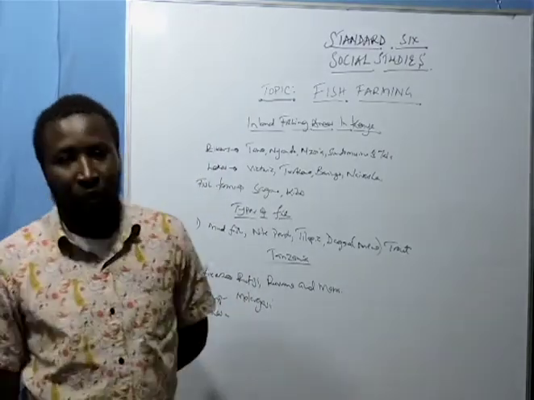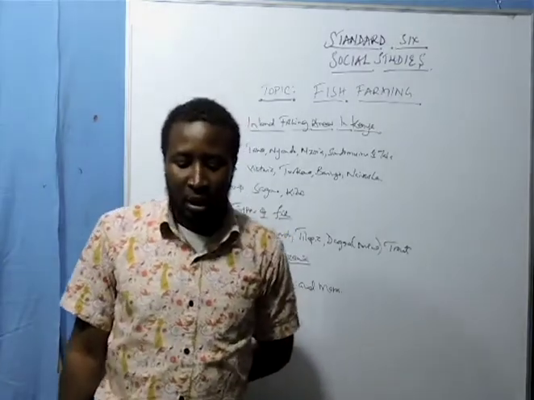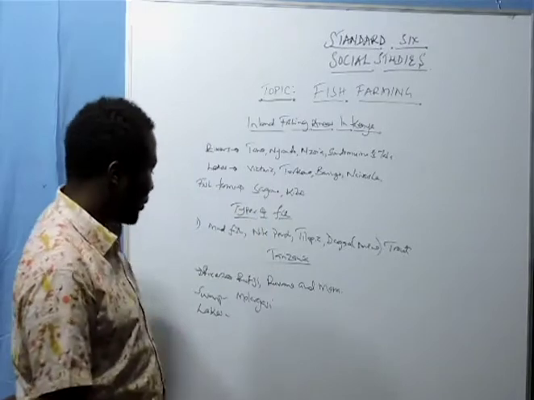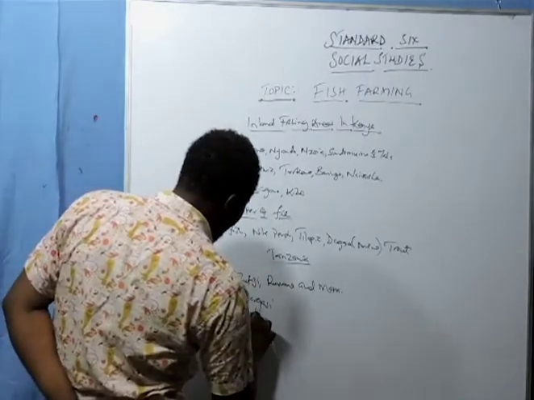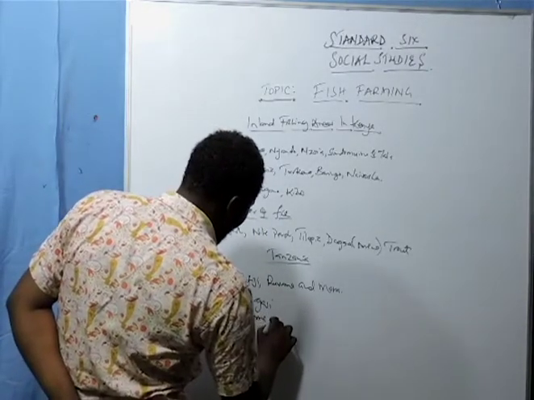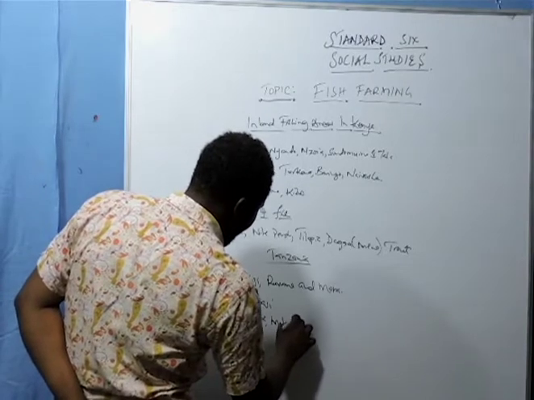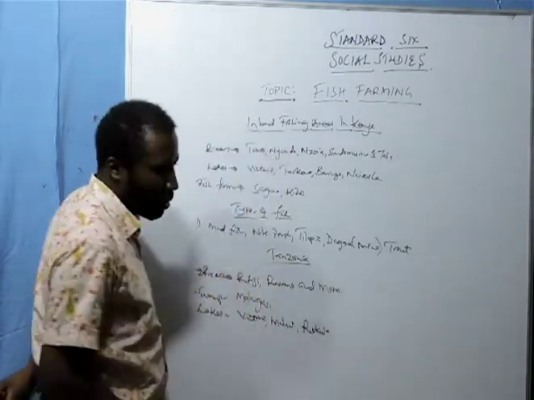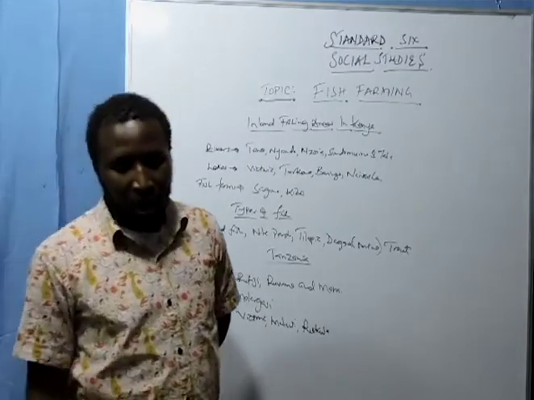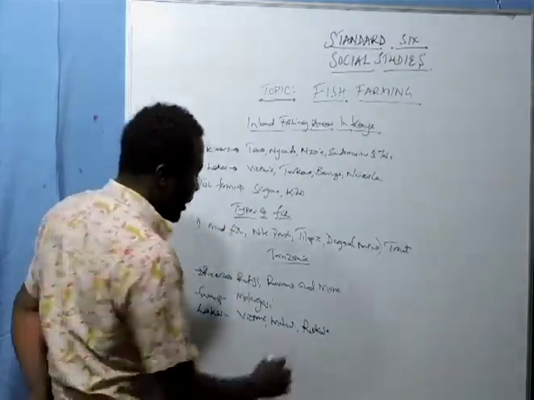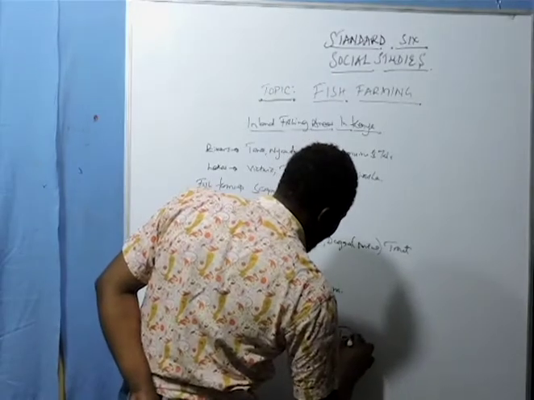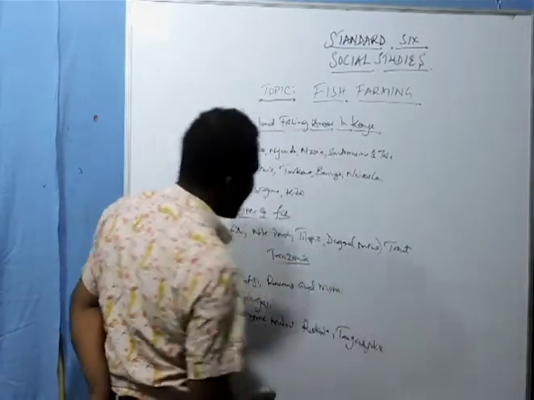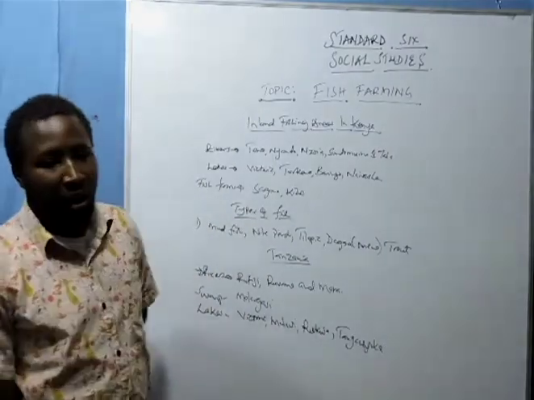In Tanzania, we also have it in lakes such as Victoria, Malawi, Rukwa, and also Lake Tanganyika. Those are basically the areas in Tanzania where it is carried out.